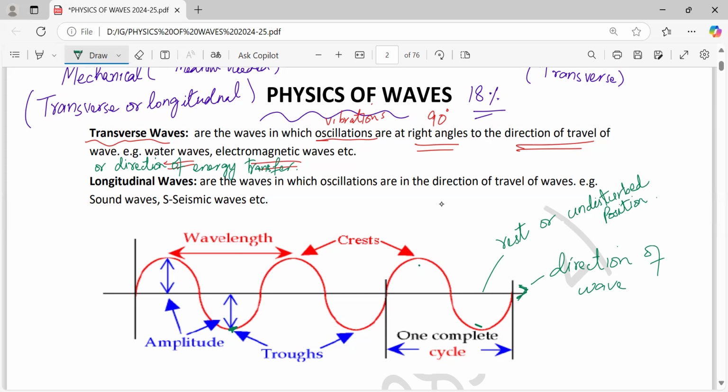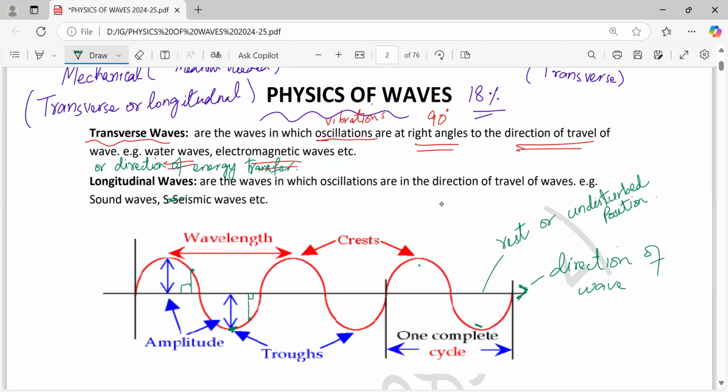Now this red curve is the particles vibrating, oscillating like this. If I'm talking about this particle, its vibration and direction of motion, what is the angle here? 90 degrees. If I'm talking about this particle here, what is the angle? 90 degrees. Any point you choose on this wave will be vibrating, oscillating at 90 degrees to the direction of motion of the wave or to the direction of energy transfer. So that's why we are calling them transverse waves.